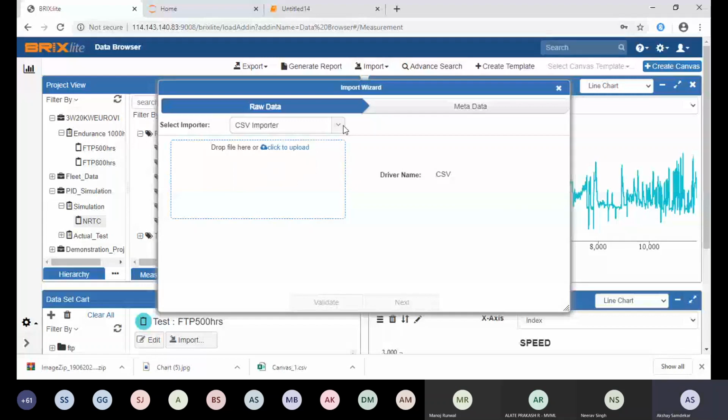The CSV file mapping is already stored in the application. This is a sample CSV file I'm showing to you. You can have your own CSV files and you can configure a driver.